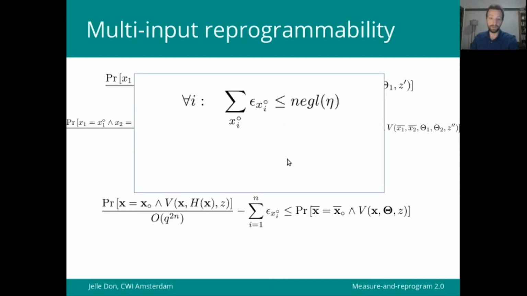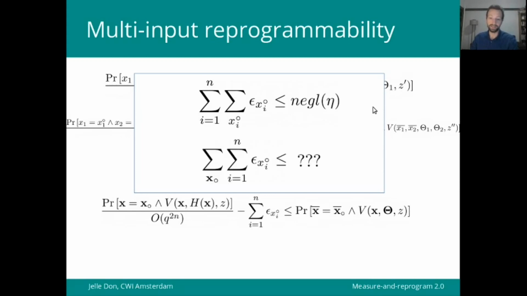And if you remember, we had the promise that for each i, summing over all possible instances xi naught, this error term remains negligible. So surely summing over n of them, keeping in mind that in applications n is constant or logarithmic, the whole sum will remain negligible.